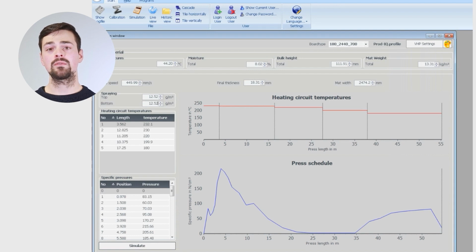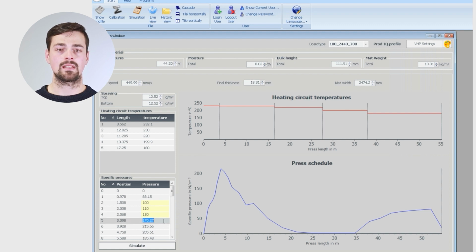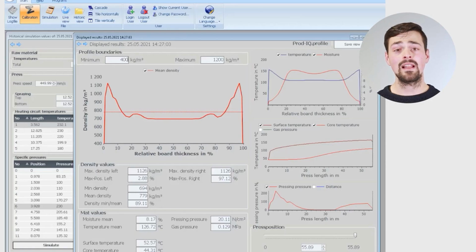So, what do we do now when we want to test new press settings and their effects on the raw density profile? For example, higher pressures during initial densification at the press beginning. For this, we can adjust the pressures to the desired frame system directly in the interface. By clicking on Simulate, the settings are accepted and calculated. The values are then updated in the results window.